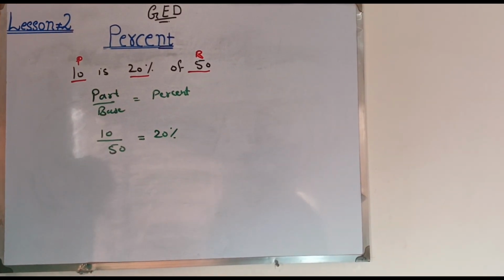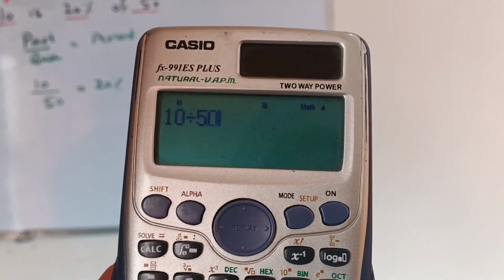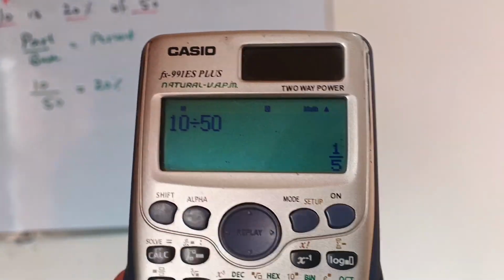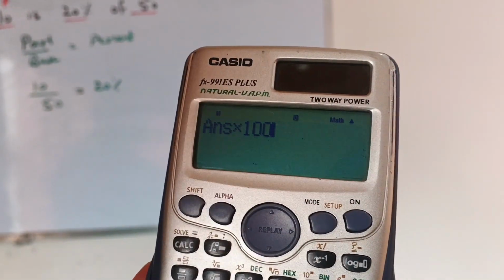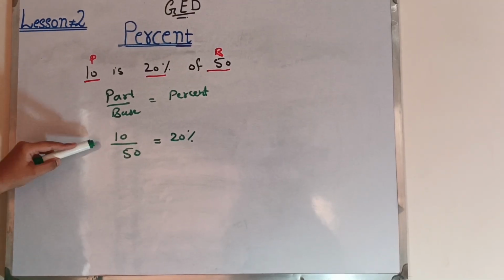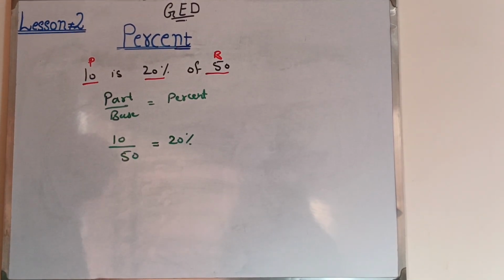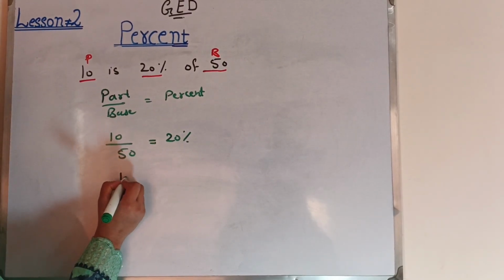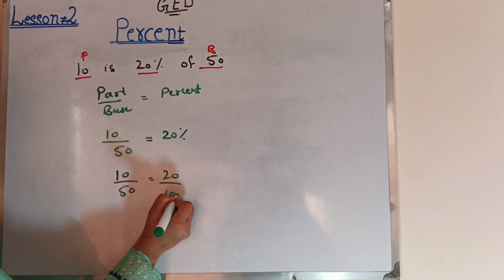Okay, we will use the calculator. 10 divided by 50 is equal to 0.2, and we multiply by 100 to convert into percent, it will be 20%. So this value is equal to this: 10 divided by 50 is equal to 20 divided by 100.